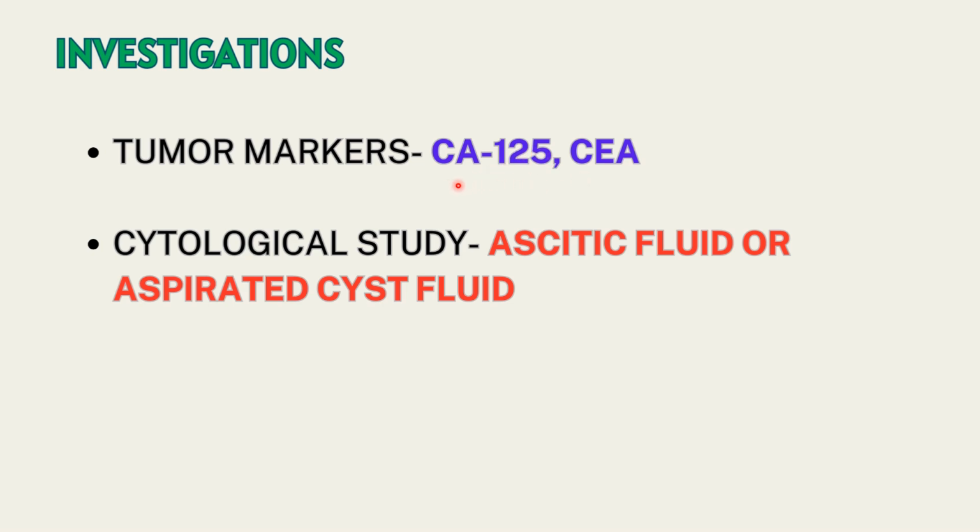So, what do they help with? They help in following up after surgery or chemotherapy and keeping track of the response to treatment. Hence, we need to achieve a baseline level of these tumor markers before surgery or initiating chemotherapy or any kind of treatment so that we can follow up later.